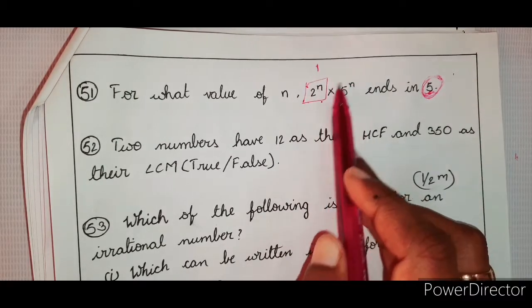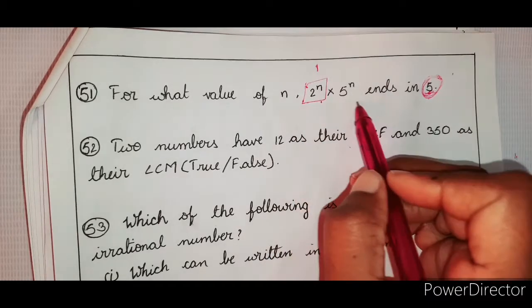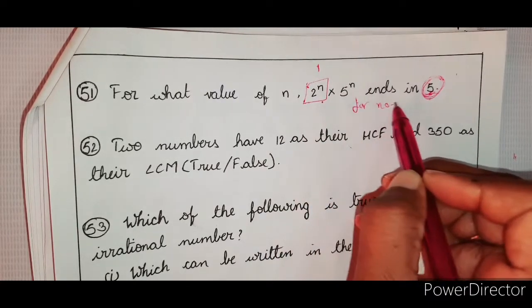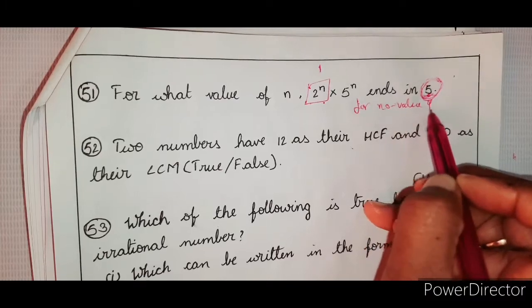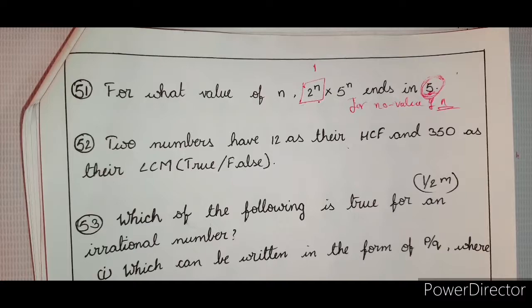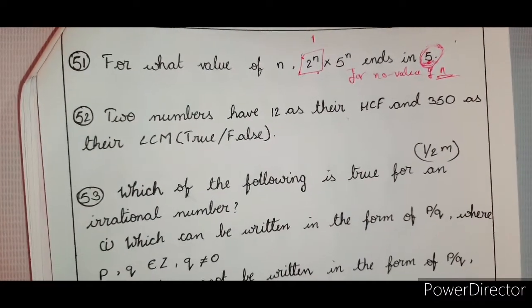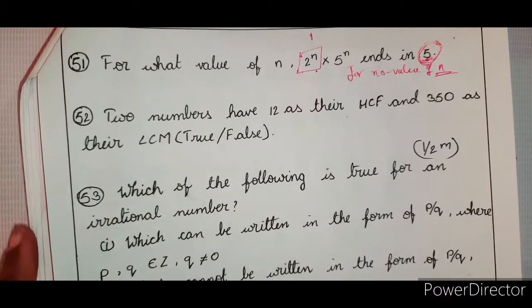If that is the case, 5 power n also will be reduced. So for no value of n is this possible. That is, 2 power n into 5 power n ending with 5 is not possible with any integer value. Clear?